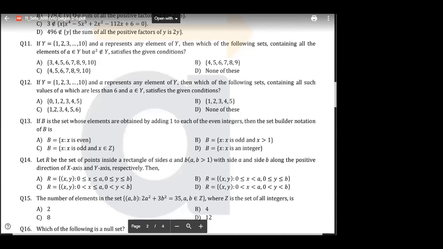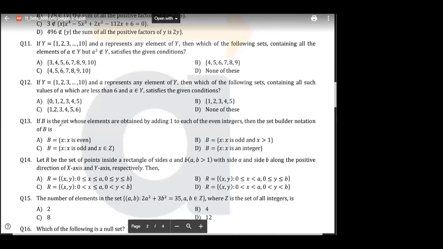Any doubt in 11 to 15? Tell me, everyone. 13. Okay, 13.